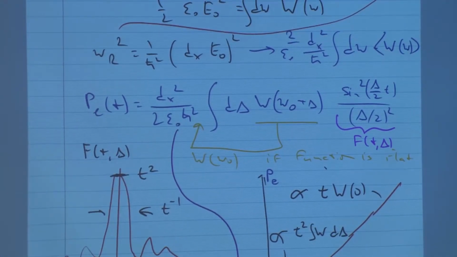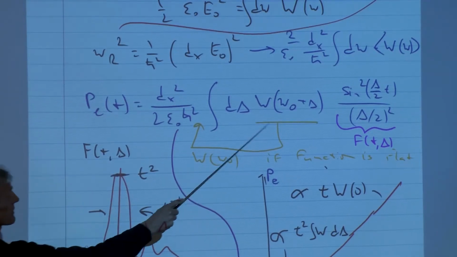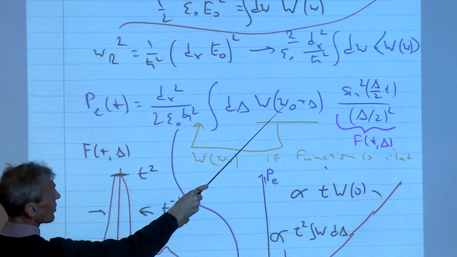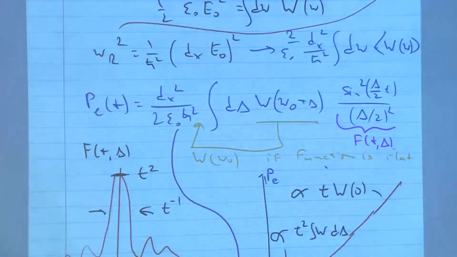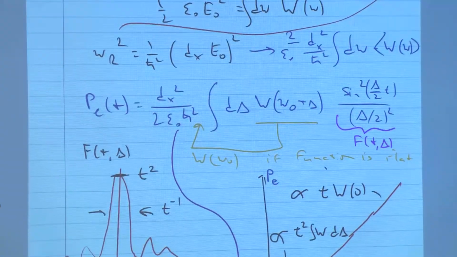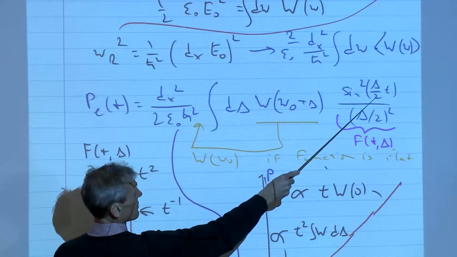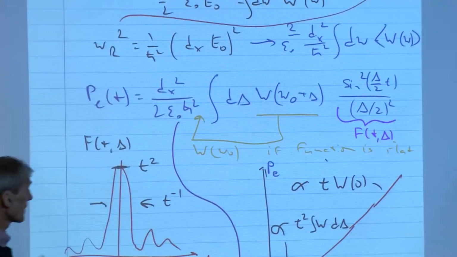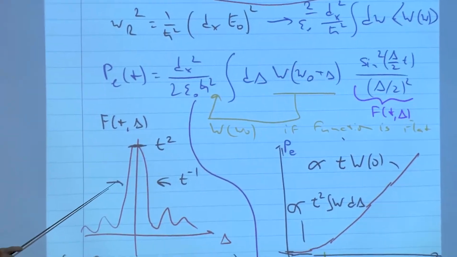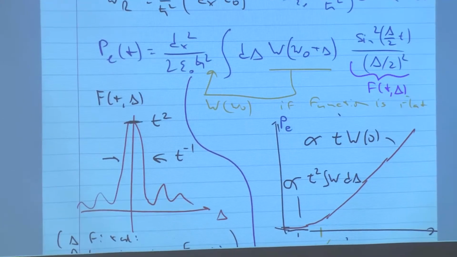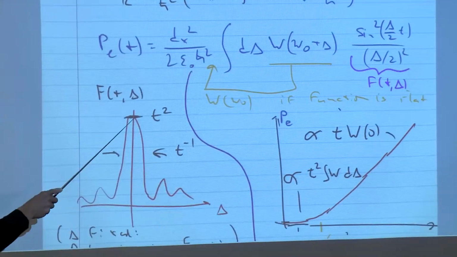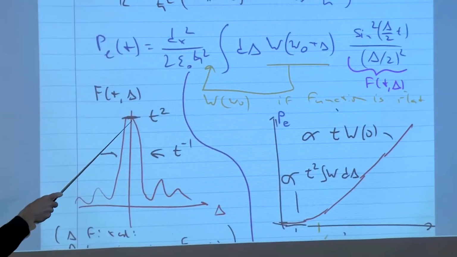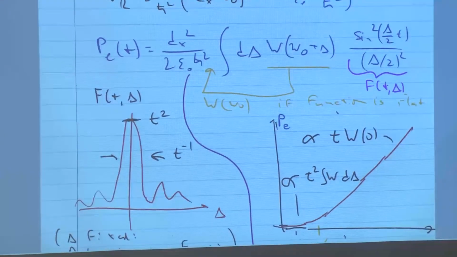And now we have to consider two cases. If this function is flat and is spectrally very broad, we can pull it out of the integral. However, this function here, which are your Rabi oscillations, sine squared of an argument divided by the argument, I've plotted it here for you. This function is actually very peculiar. It has a height of t squared, if you do a Taylor expansion for short times t, but the width is t to the minus 1.